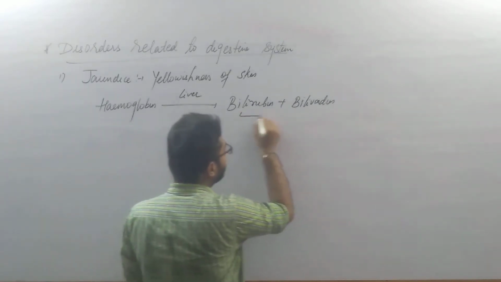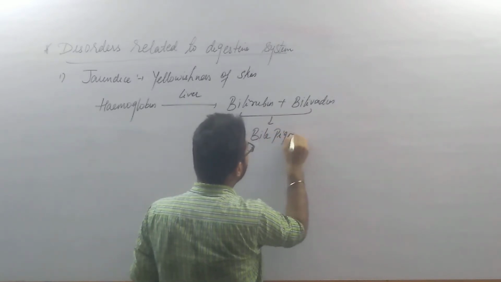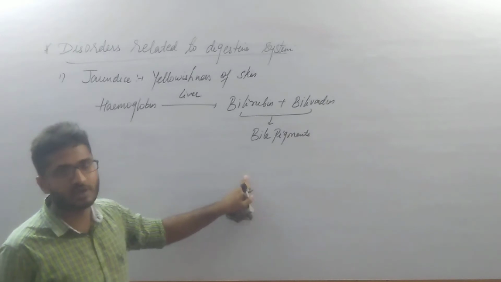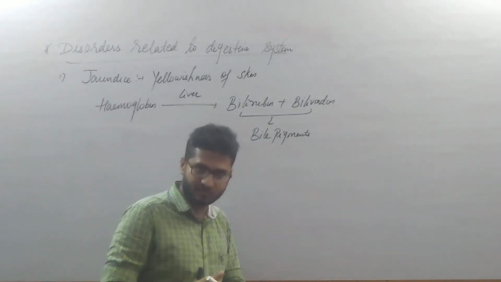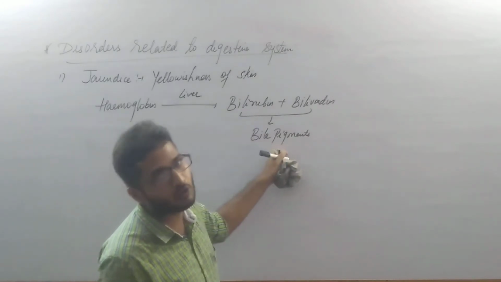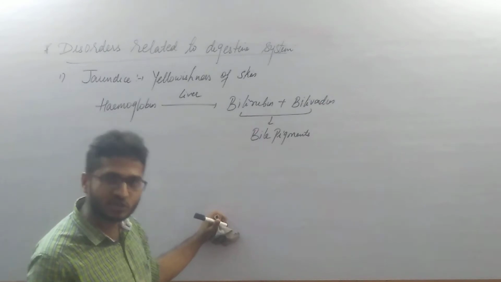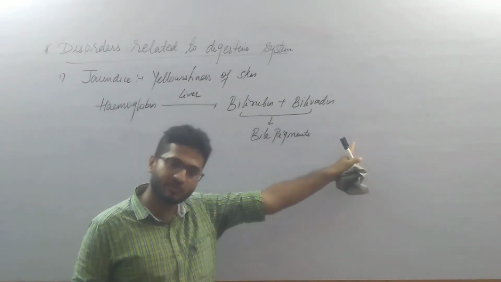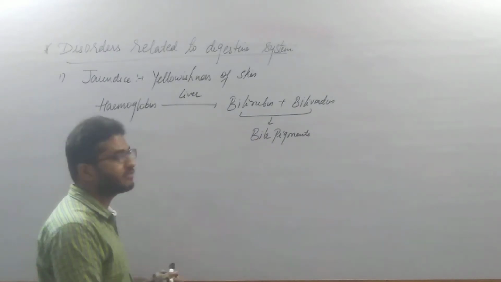These bilirubin and biliverdin are bile pigments, and these bile pigments are generally excreted out in the form of waste material, that is, along with the fecal waste, it is removed out of the body. And bilirubin and biliverdin are a sort of yellowish color pigment. Because of these two pigments only, the color of the fecal waste is yellow.